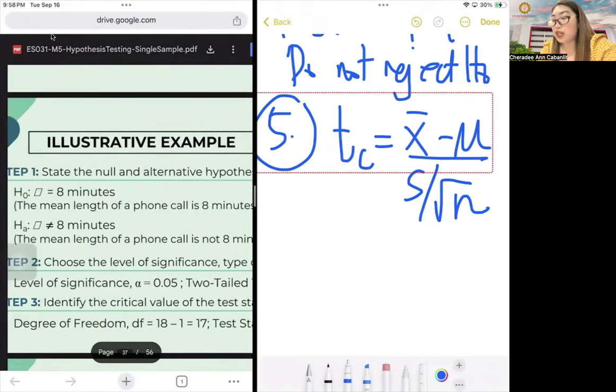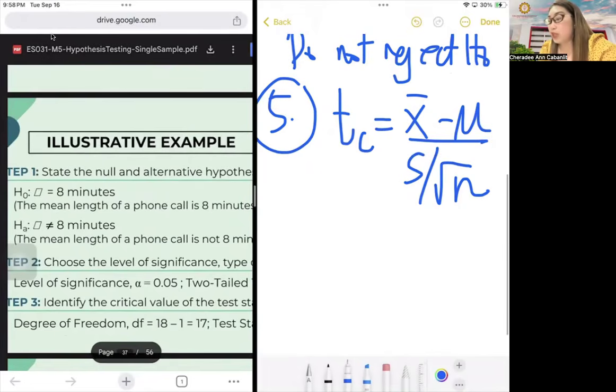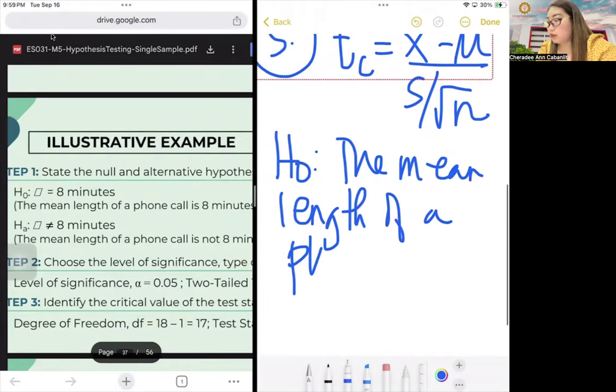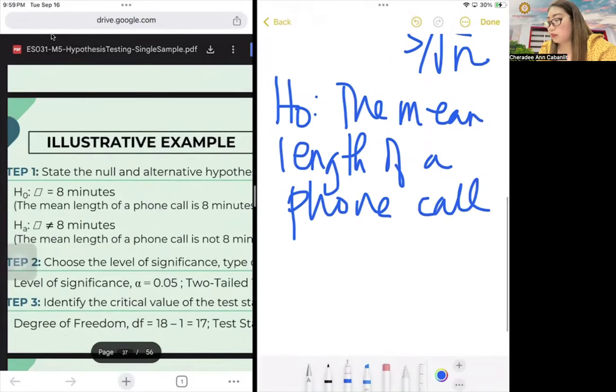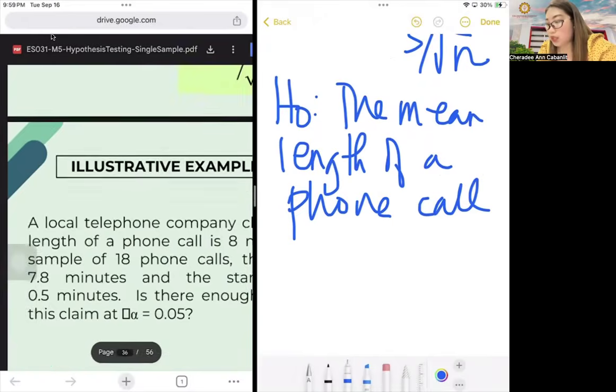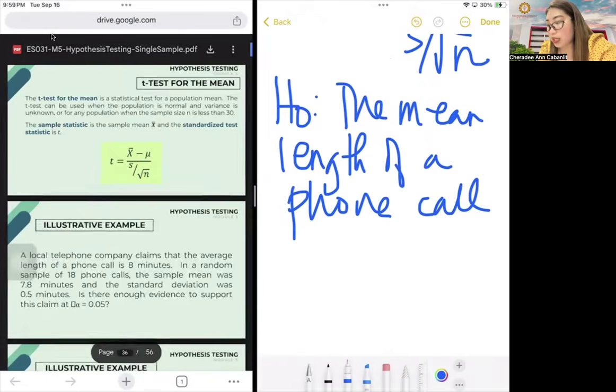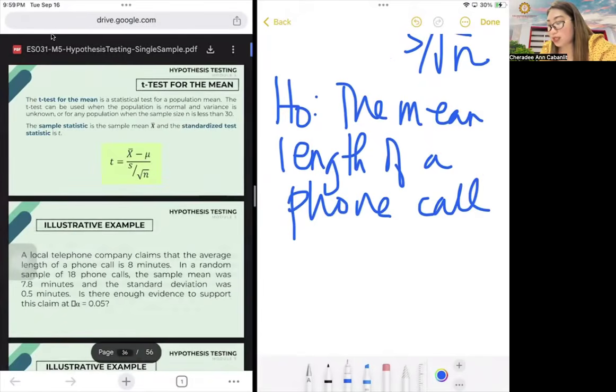So actually, it is better that you state the H0 as the mean length of a phone call, in a statement of whether there is enough evidence to support the claim that the average length of a phone call is 8 minutes.